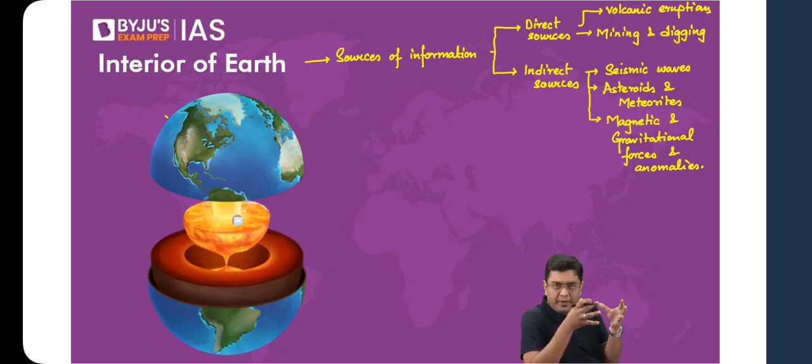How do things cool down? When we say a thing has cooled down, how does it cool down? You take out the heat energy, only then it cools down. But that heat energy got trapped, and then things started solidifying. That heat energy further got concentrated. So time and time again, it gets lost. Every time a volcanic eruption happens, some amount of that heat energy is released. Every time the land surface moves, it is because of that heat energy. So slowly and steadily, the earth is losing that heat energy. It is predicted that in the next 3 to 4 billion years, the inner portion would have cooled down quite significantly. Is that understood?